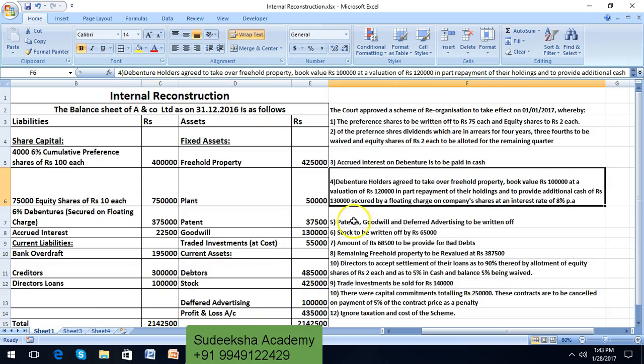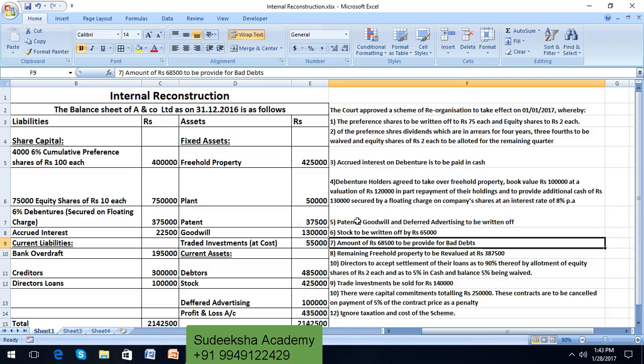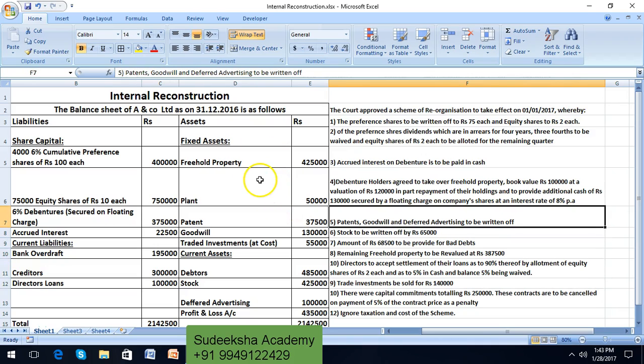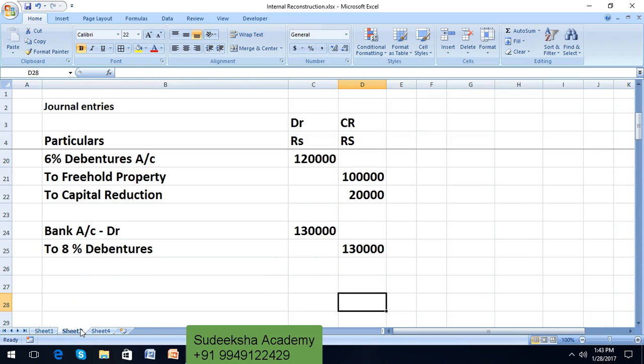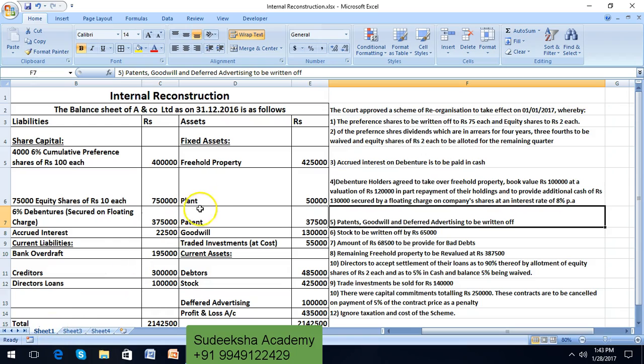Next, patents, goodwill and deferred advertisement have to be written off. Stock also needs to be written off. Bad debts of rupees 68,500 also needs to be written off. So that means we have to debit capital reduction account.